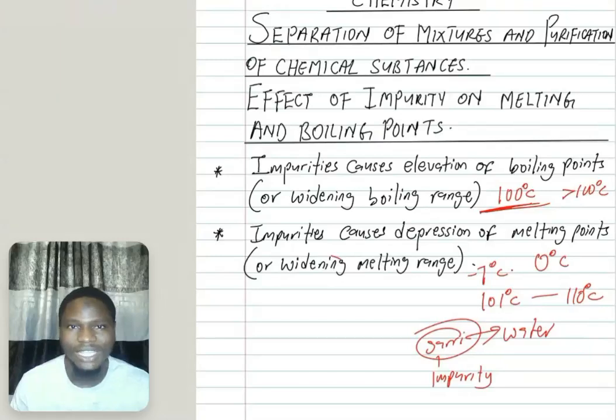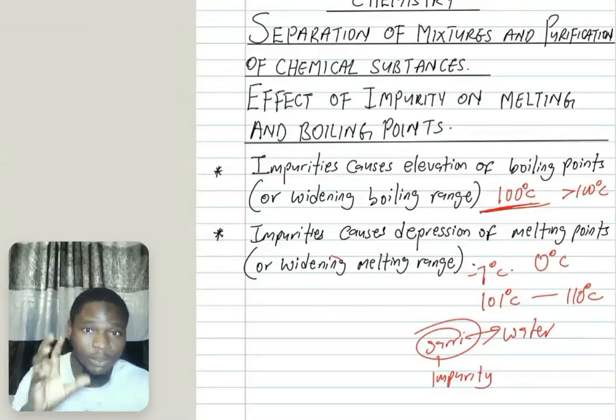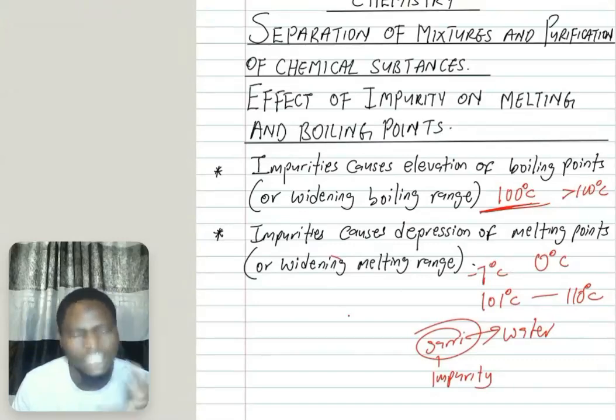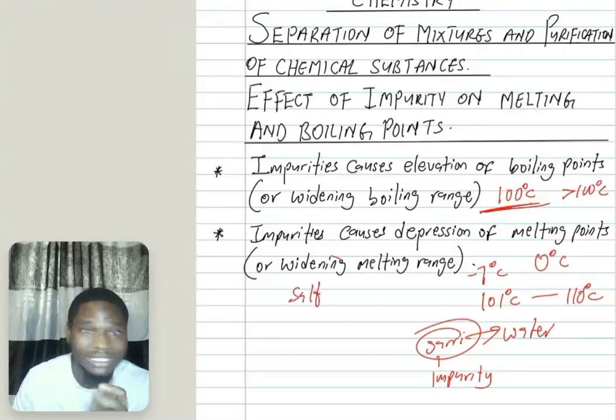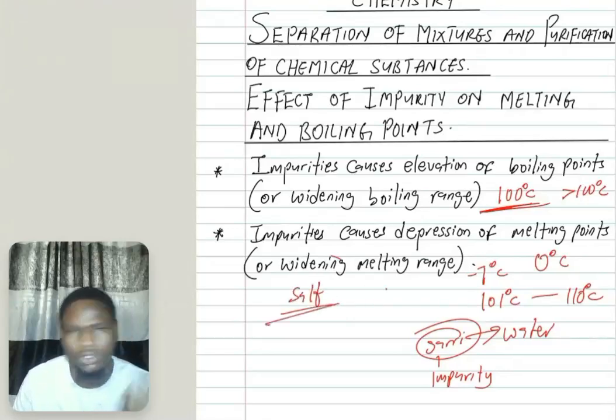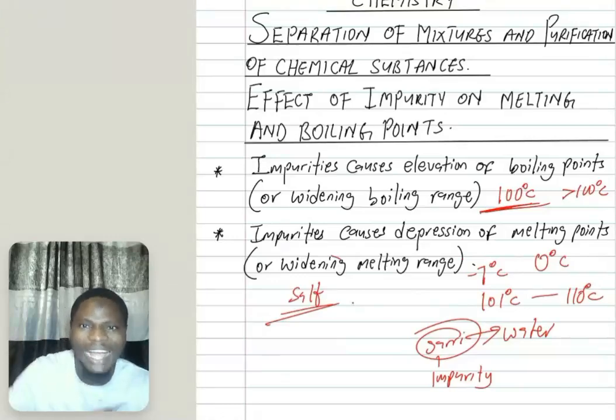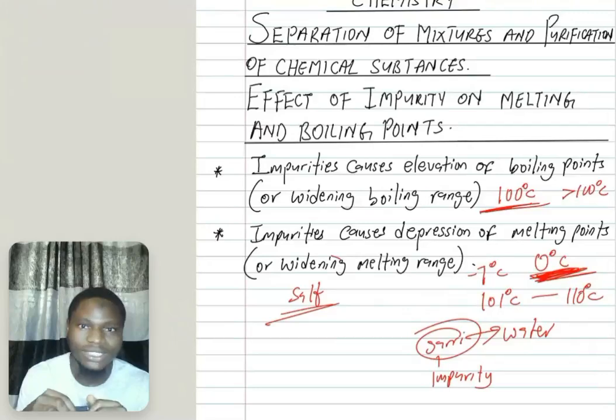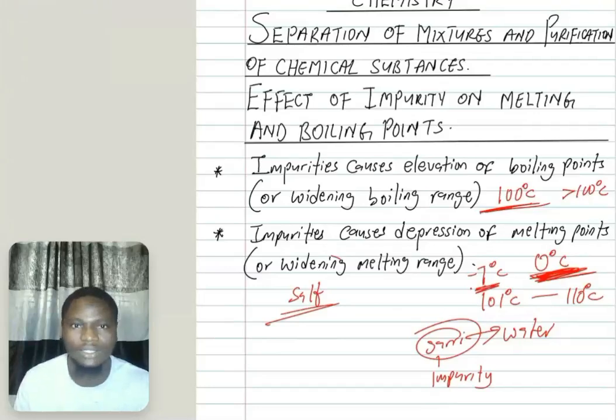That is the effect. And let me give you a real life example. If you want to make ice melt faster, add impurity to it. For example, add salt. That's why, to melt ice, we normally add salt to ice. Why is it like that? The salt you are adding to ice is serving as an impurity. It will make it quickly melt at a temperature lower than the normal melting point. That is, to melt ice, you add impurity so that it will melt faster. The melting point will become lower, then it will quickly melt. That is it.